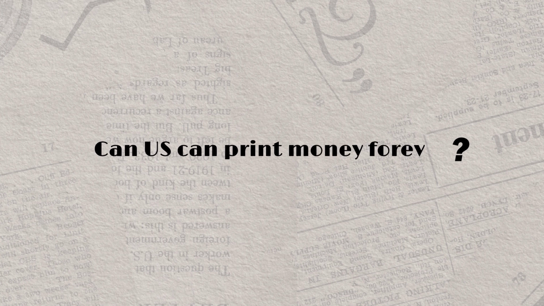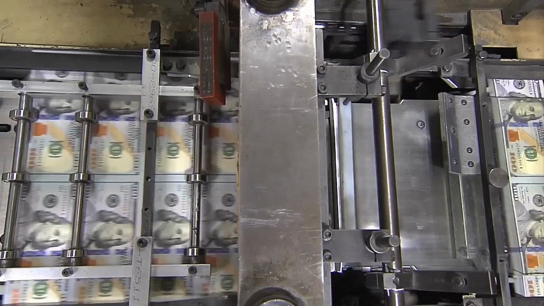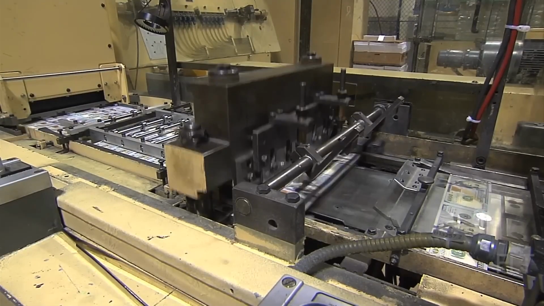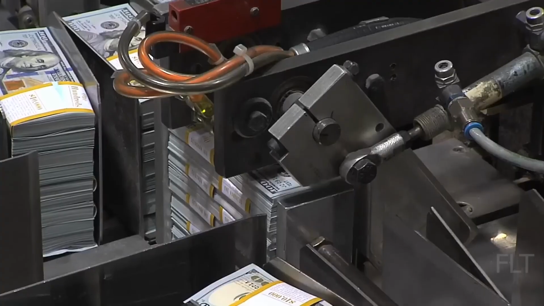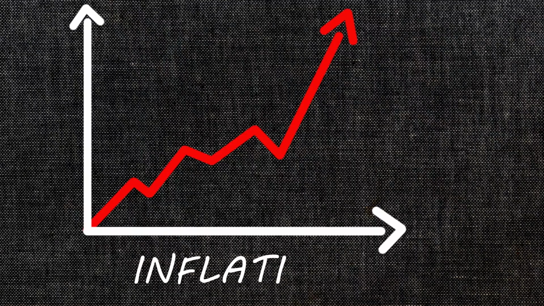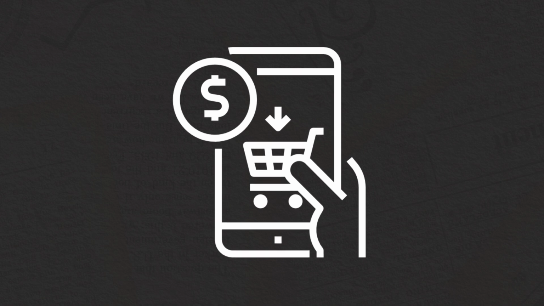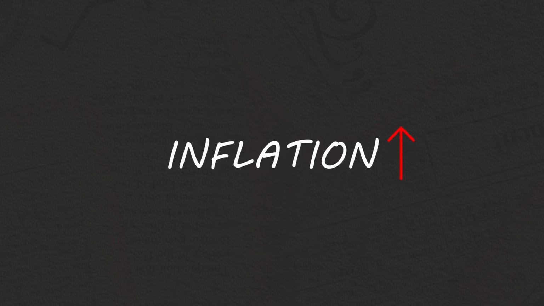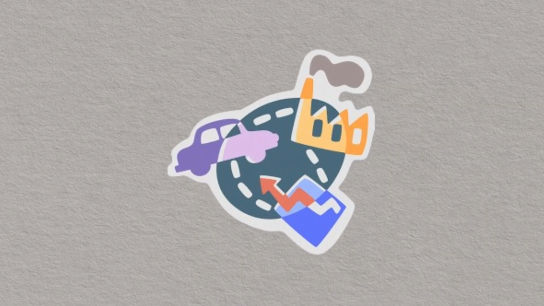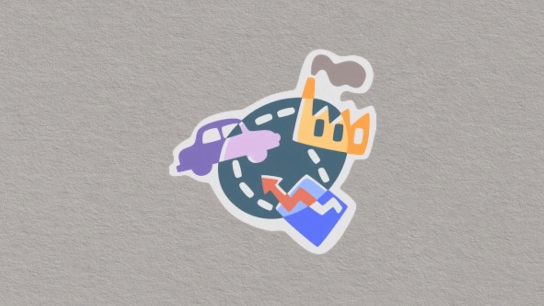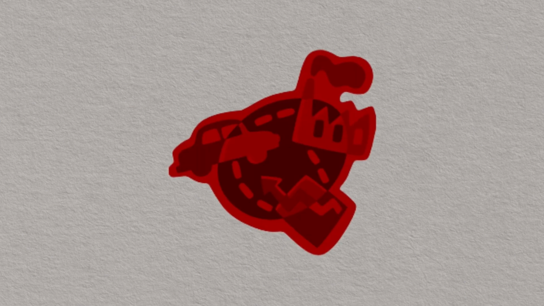Now the main question is, can the U.S. keep printing money forever? The U.S. can print money without the same immediate risks as other countries, but there are still limitations. For example, too much printed money can cause inflation, which decreases the buying power of money. But if inflation gets too high, it can hurt the economy. In the US, inflation is a natural part of the economy, but too much inflation can be harmful.